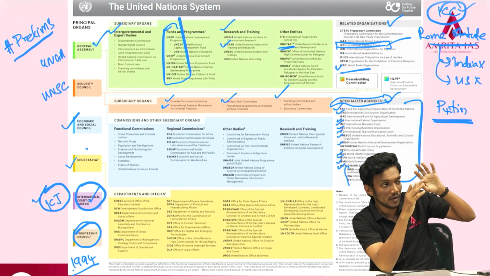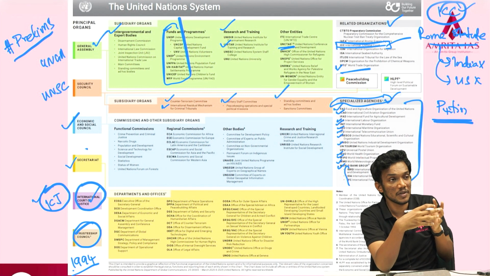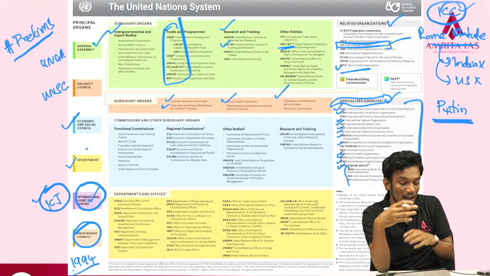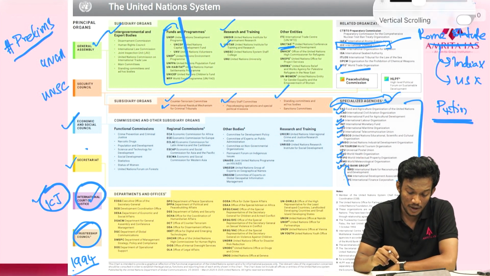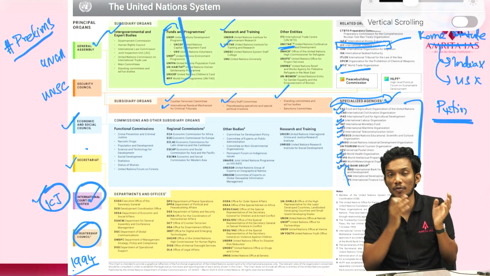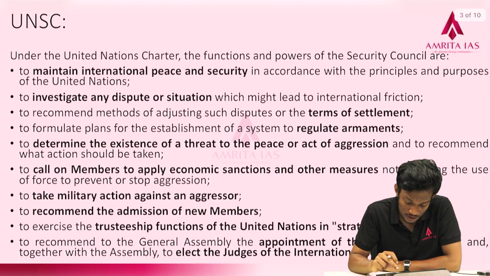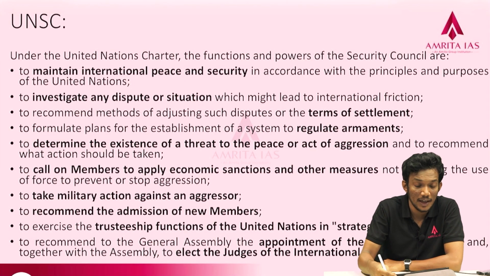You have the UNGA, where all the countries are part of it. Then the UNSC, which is a specialized group of countries dealing with security related aspects. Okay, and today we are going to deal with the UNSC, and India is trying to become a permanent member. So we try to understand what is a permanent member and what is a non-permanent member. But before going for that, let's understand the functions of the UNSC.